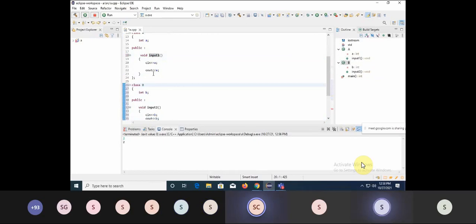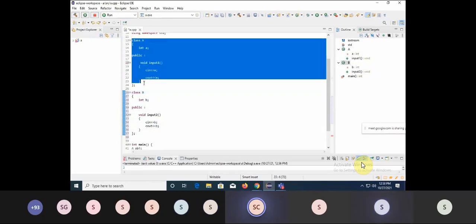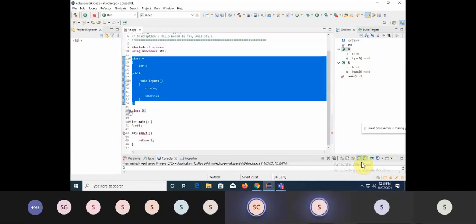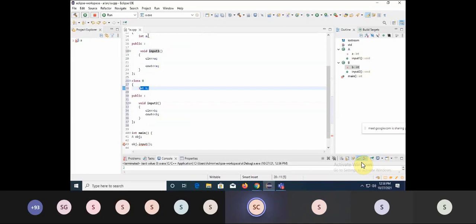Fine? So this is my class A, where I'm having a variable A. And this is my class B, sorry, where I'm having a variable B. Now what I need is to perform the addition of these two numbers, A and B. But if you can see, both are members of two different classes. So how can you do the addition? In that case, you have to create an object of two different classes. You can access them with the help of those two objects and perform the addition.